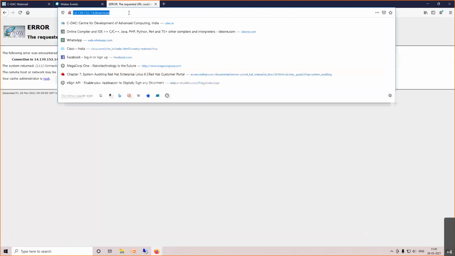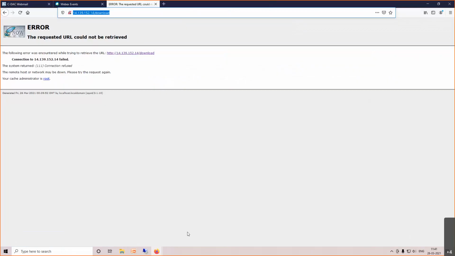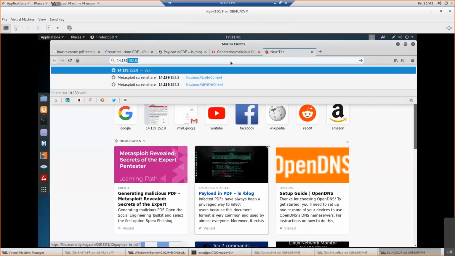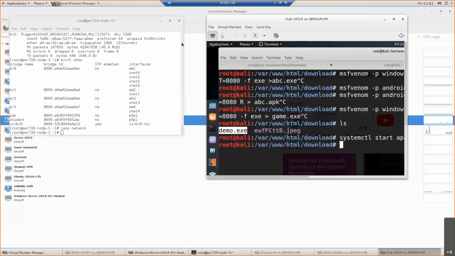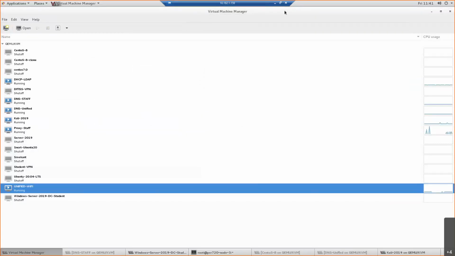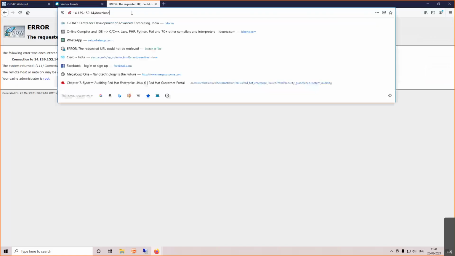One minute, sir. Okay, I have to start the web server, which has not been started here in this Kali Linux. I'll start a web server. This malware file I'm storing onto the web server, right? So I'll start the web server here, service apache2 start. This web server I'm starting. Now, once the web server is started, just wait for a minute. Yeah, now I should be able to download.